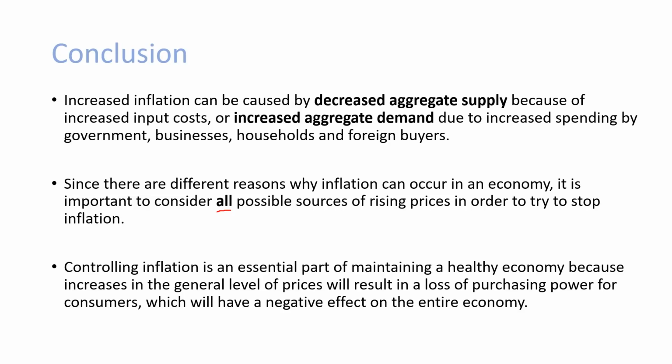Controlling inflation is an essential part of maintaining a healthy economy, because increases in the general level of prices will result in a loss of purchasing power for consumers, which will have a negative effect on the entire economy.